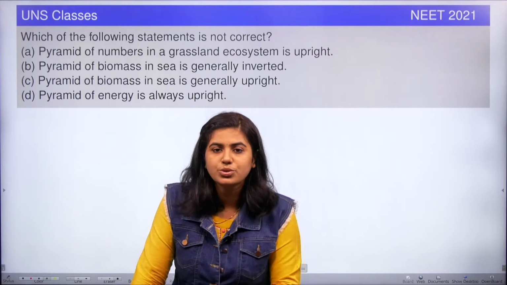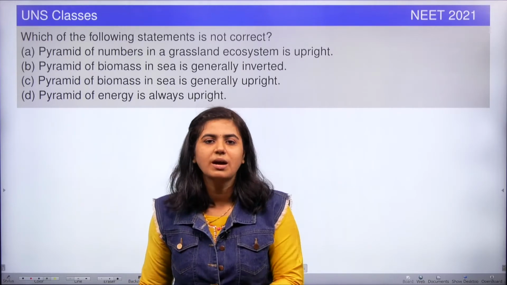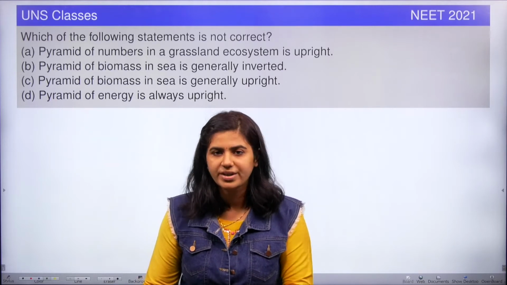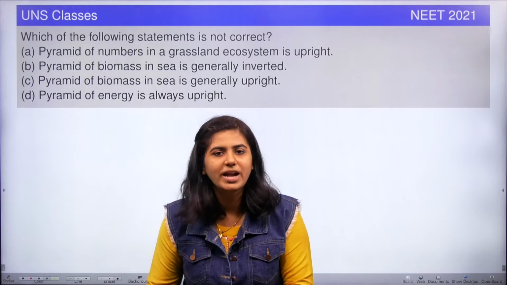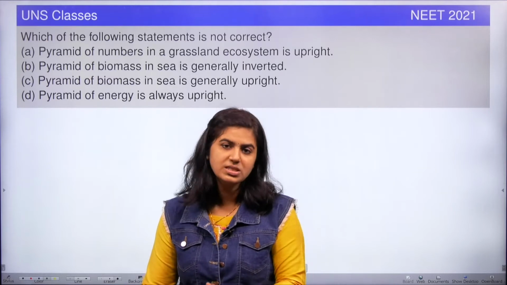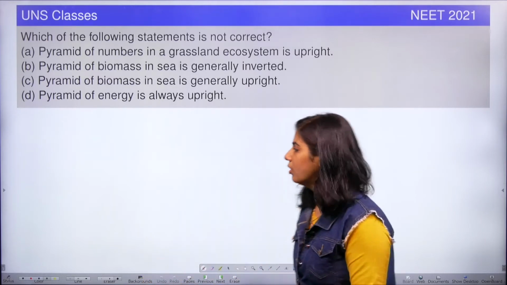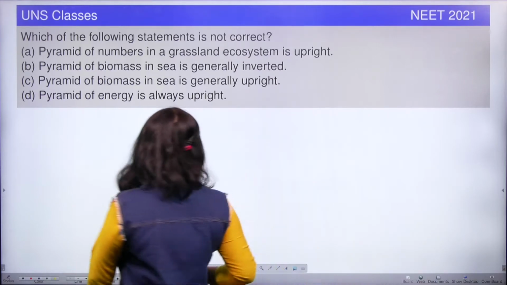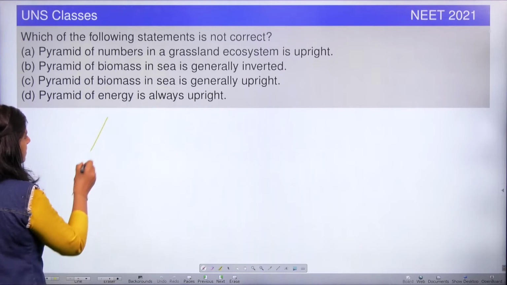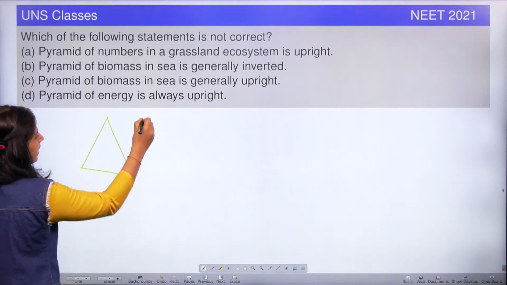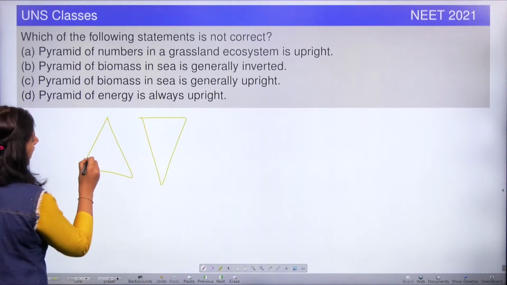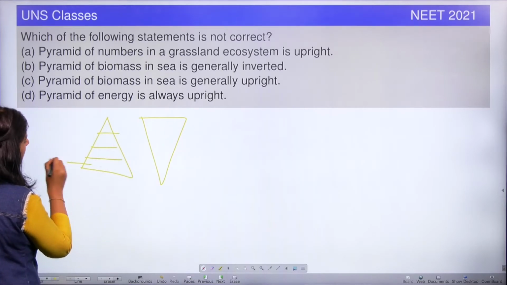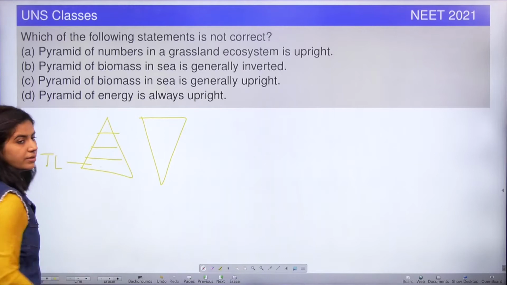So as usual, before going to the answer, let's discuss the ecological pyramids. From this question itself, we got different ideas about pyramids. So let's see what ideas we got and discuss each option separately. From this question we came to know that ecological pyramids are of two types, upright and inverted, and the pyramids are divided into different bars. Each bar is called a trophic level, right?